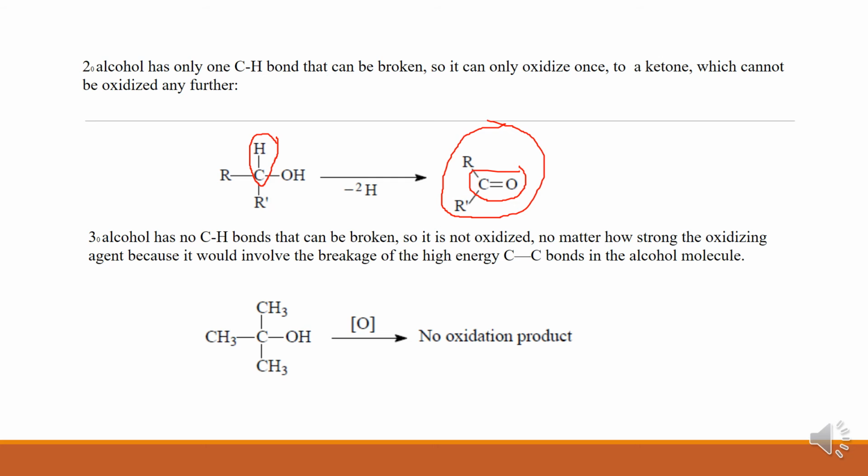Tertiary alcohol has no CH group in this. There is no CH group at all, so no CH bonds can be broken.